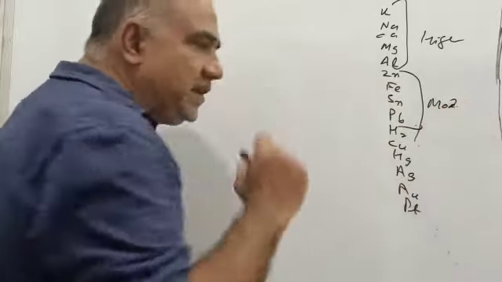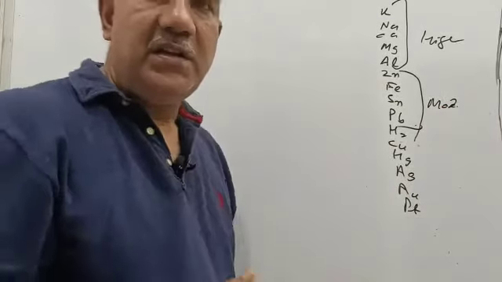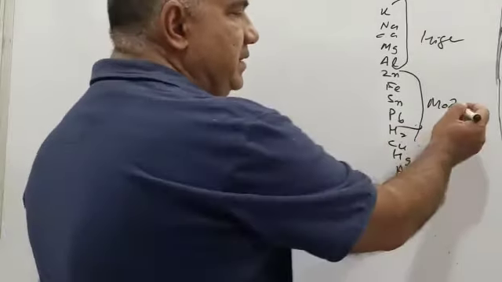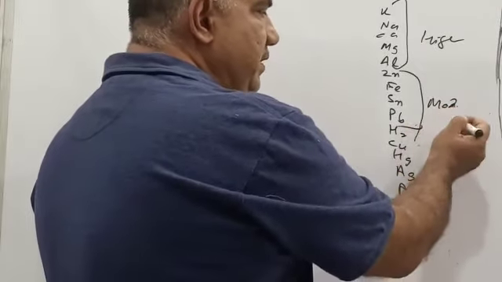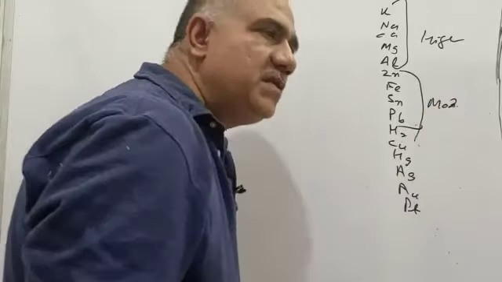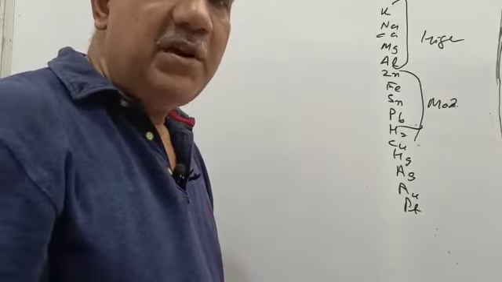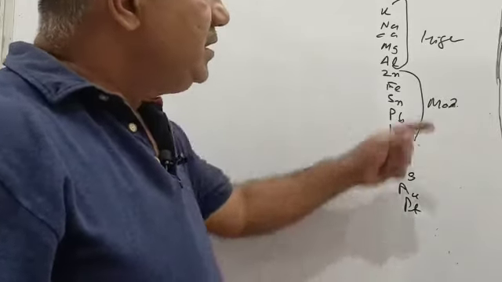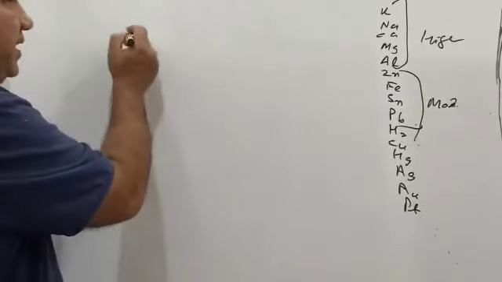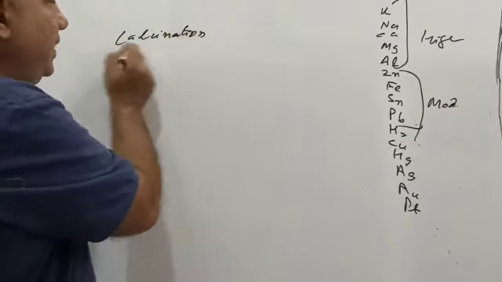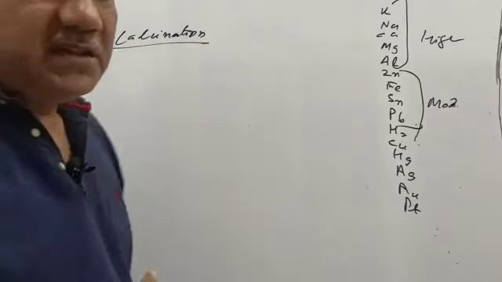Moderately reactive. The metals which are not very highly reactive and also not very low in reactivity are moderately reactive. For these metals, the method of obtaining them from their ores, whether they are carbonate ores or sulfide ores, the methods employed are calcination and roasting. First we will see calcination.